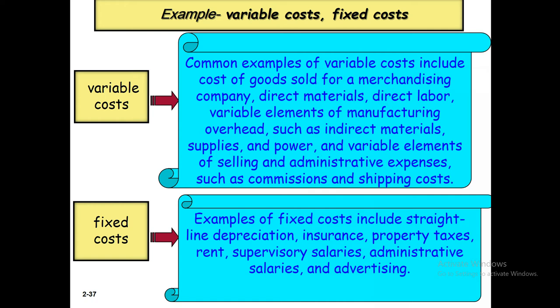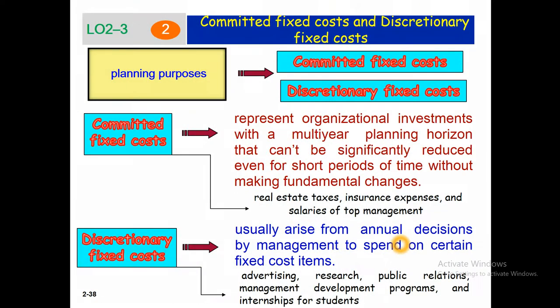Now some examples. For variable cost we have a lot of examples: direct material, direct labor, etc. For fixed cost, we have depreciation, insurance, property taxes, etc. Here we have committed fixed cost and discretionary fixed cost. Committed fixed costs represent organizational investments within a multi-year planning horizon that cannot be significantly reduced even for short periods of time without making fundamental changes.